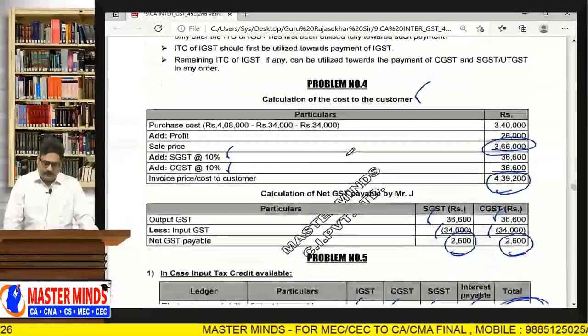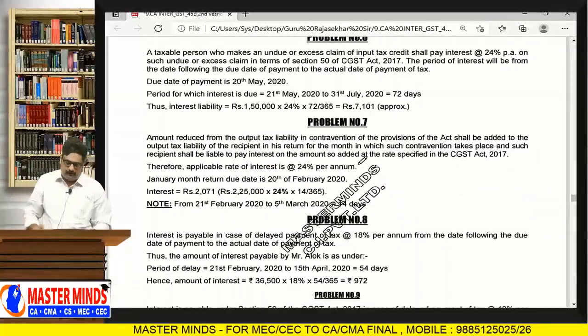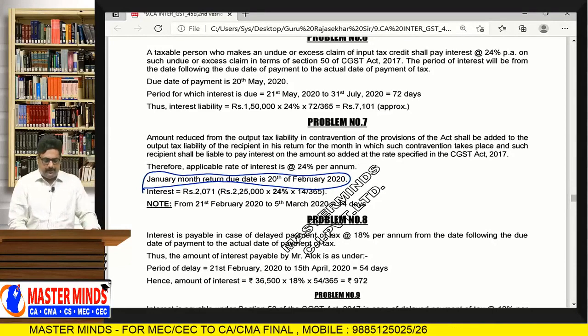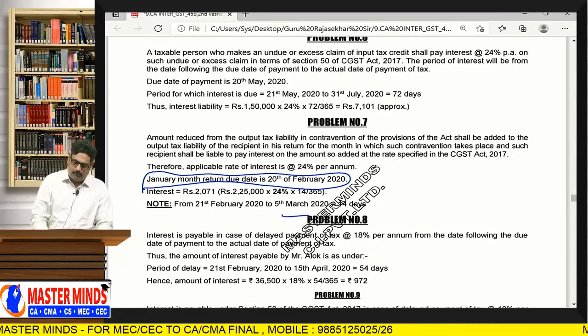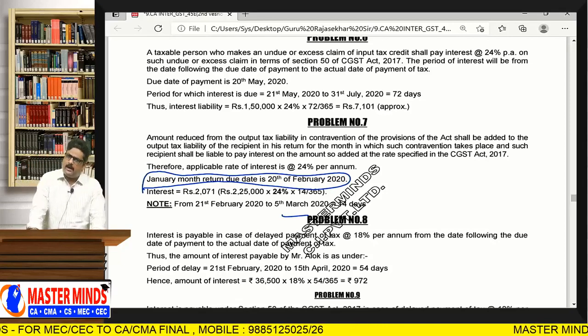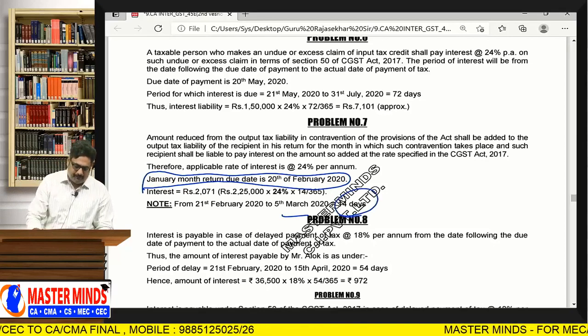But here the amount is paid on March 5th. So with respect to January, the due date is Feb 20th. But he paid the amount on March 5th. So how many number of days delay happened? From Feb 21st until the amount is paid, March 5th, 14 days delay happened.